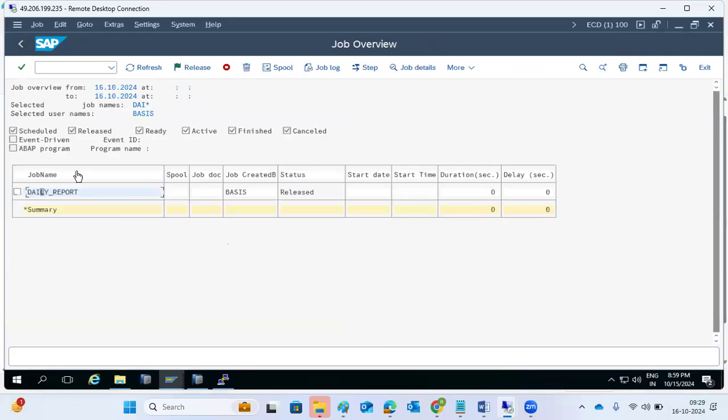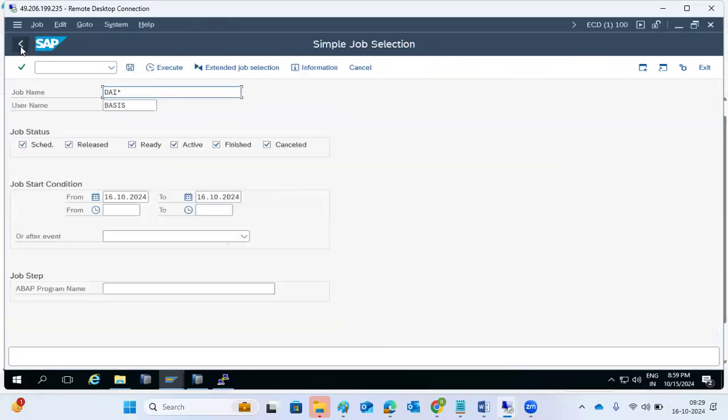Like that, you set one report here. Then this will generate it, and you will get the email. If you set the emails also, you will get an email with one attachment saying this job is completed. This is the report. You will open the report instead of logging in. Otherwise, you need to log in every day and execute the transaction code.